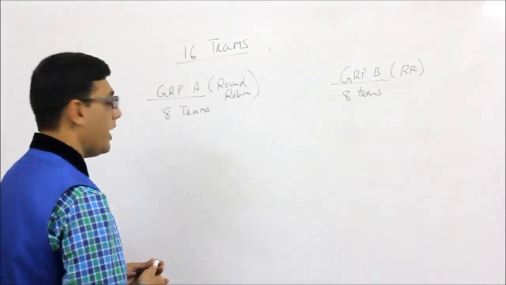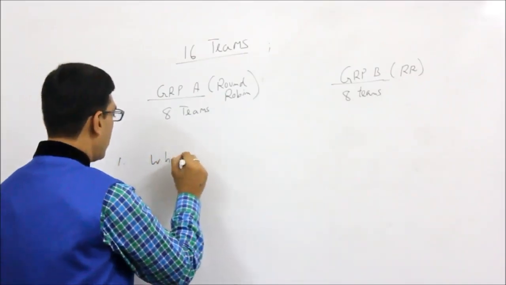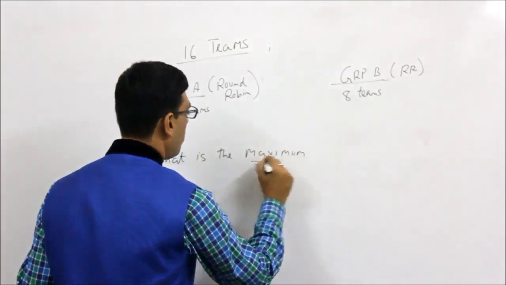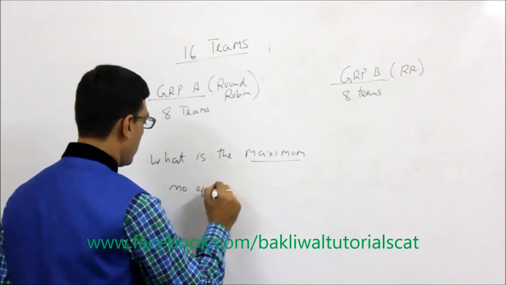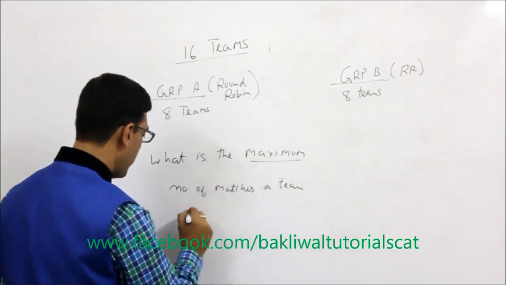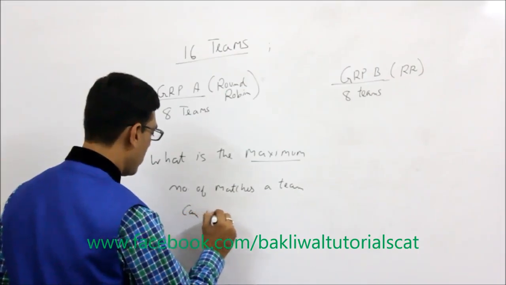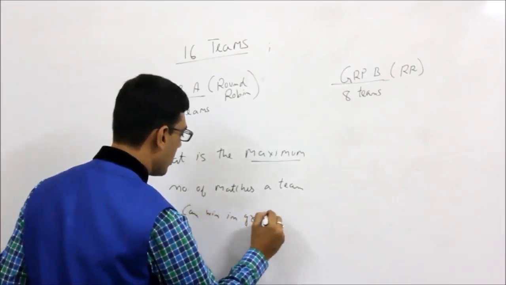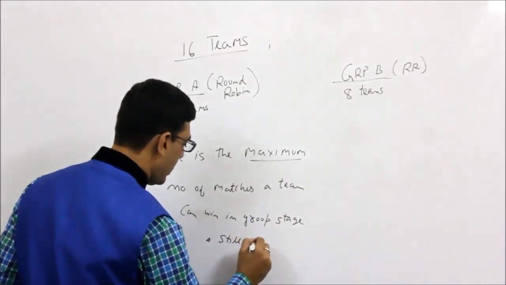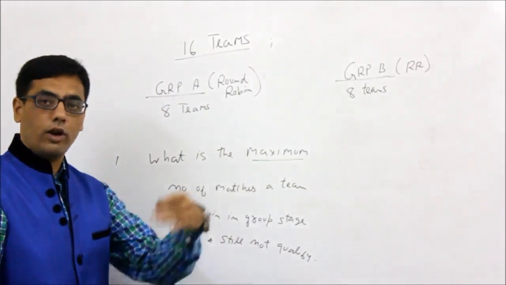So the first question I would like to ask is, what is the maximum number of matches a team might win, or rather can win, in the group stage and still not qualify? Still not qualify for the next round.